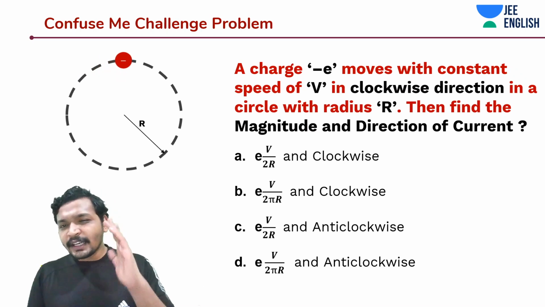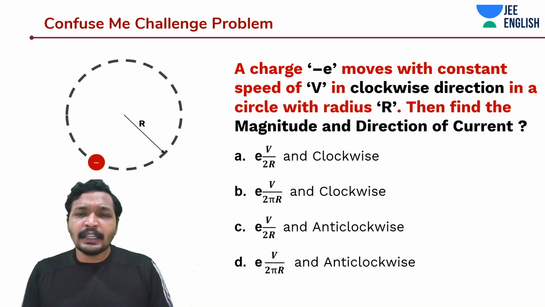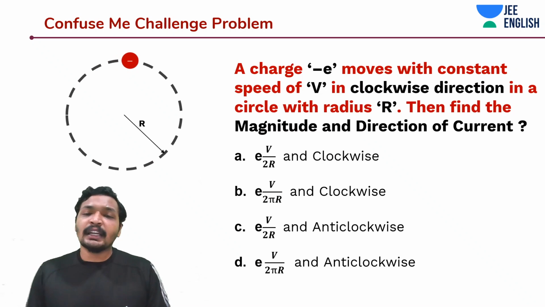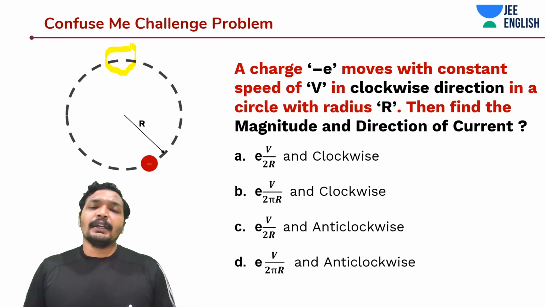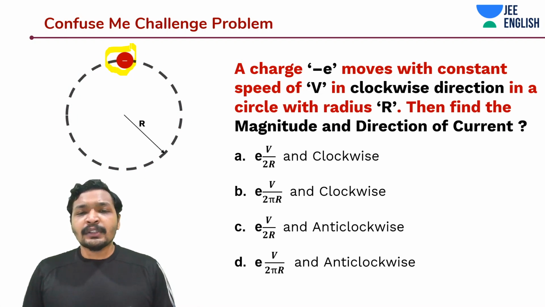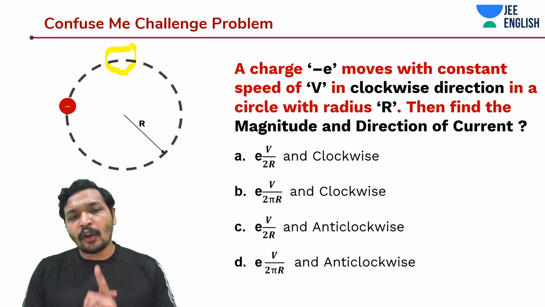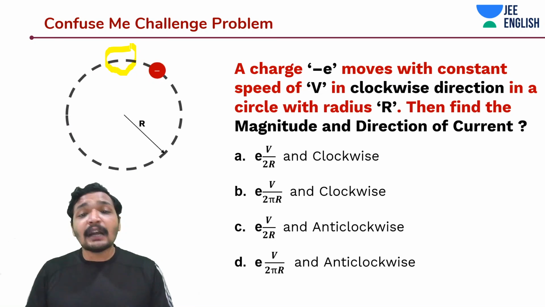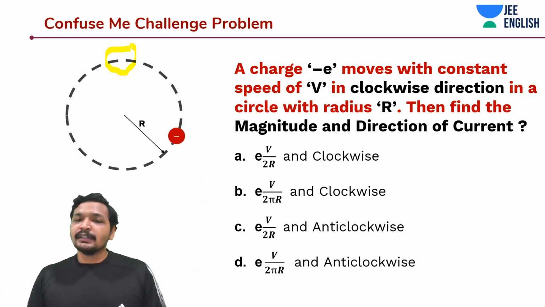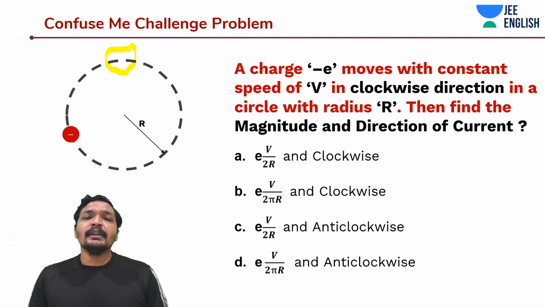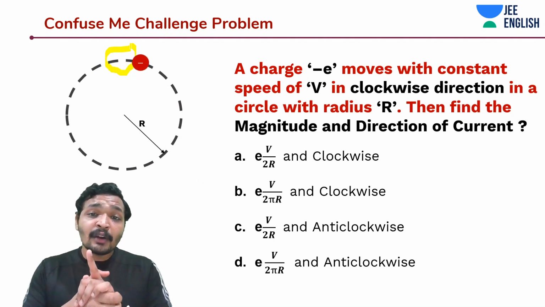And very easy, very intuitive. How to do this? You need to find dq by dt, or rather, I would say delta q by delta t. Because the general representation of dq by dt says that delta t is tending to 0, so we are not doing an instantaneous thing. We are doing an averaged flow of current. So how do you find out this time period? The constant speed and the circumference of the circle. Then the time period is very easy to find. You basically divide the speed by the circumference to find out the frequency.